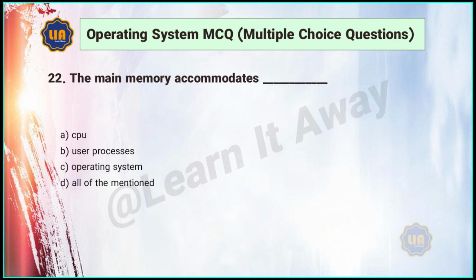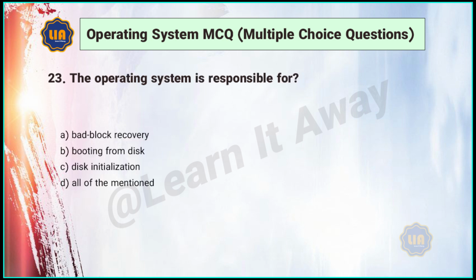22. The main memory accommodates: A. CPU, B. user processes, C. operating system, D. all of the mentioned. Answer: C. 23. The operating system is responsible for: